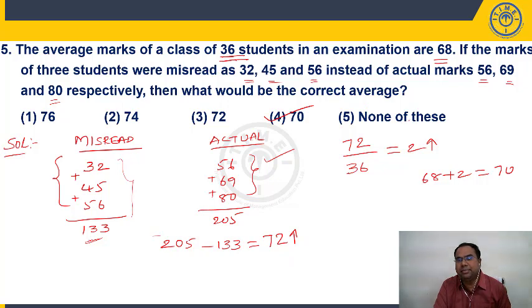So 72 by 36, I am taking 2 more to the group. So each student is getting 2 marks extra. So average will also increase by 2. 68 plus 2, your average should become 70.